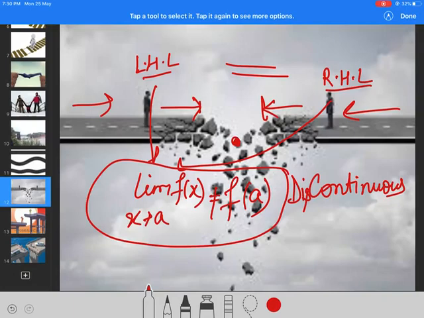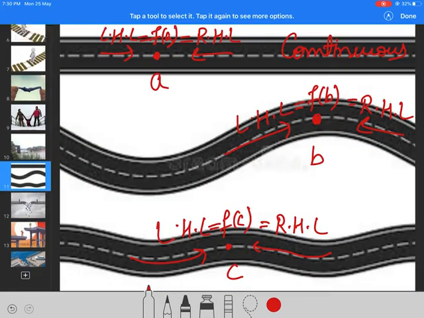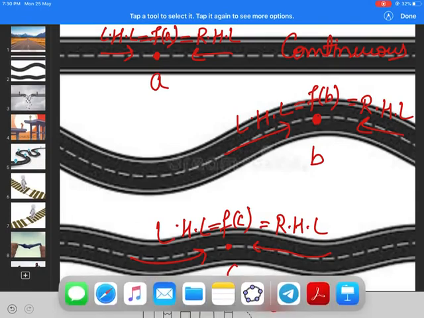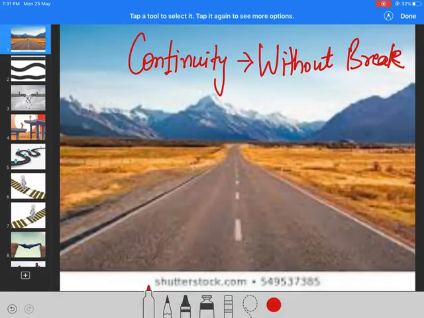And with that we have seen some other types of discontinuous functions and the functions which are continuous. The concept of continuity came from layman language. Continuity means without break. Similarly, in mathematics a function is said to be continuous if it is without any break.